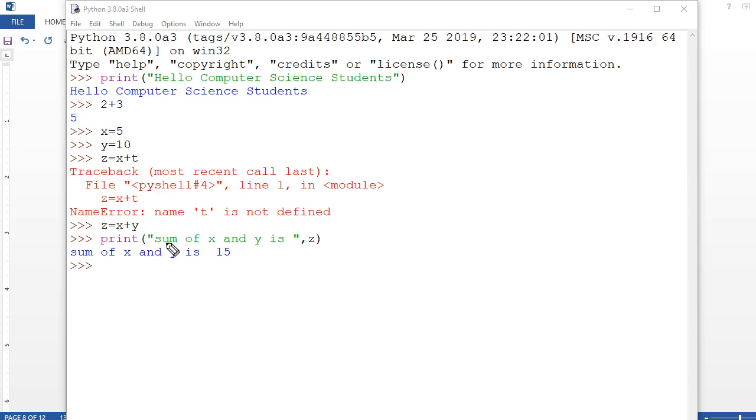print in double quotes. See, I told you the green color is your area, but whatever things you are writing in green color, this should start with a double quote and end with a double quote. So I have written here "sum of x and y is", this is simply a message, and then you have to print the value of the variable, this z is coming here, so that should be given with a comma. Message comma variable name. So here you see the final sum of x and y is coming, what? 15. Done. So are you getting?